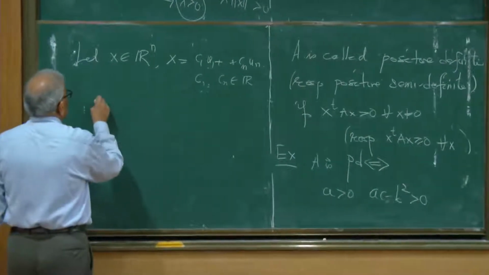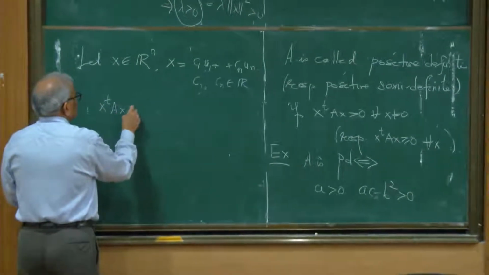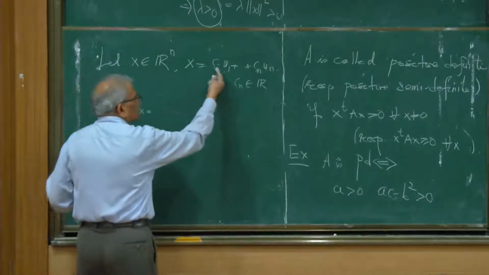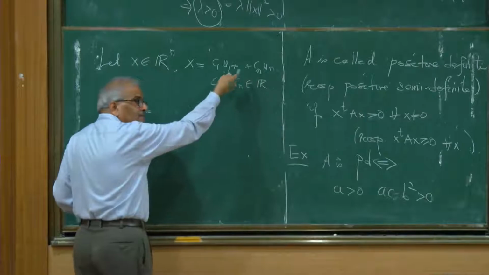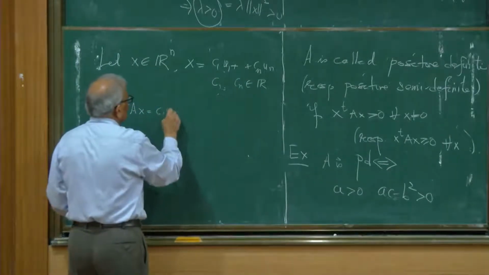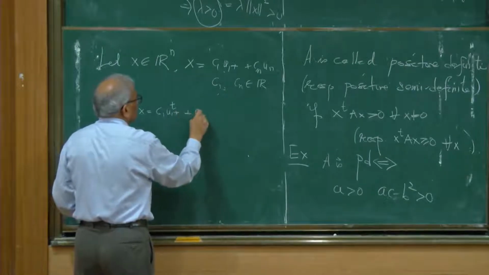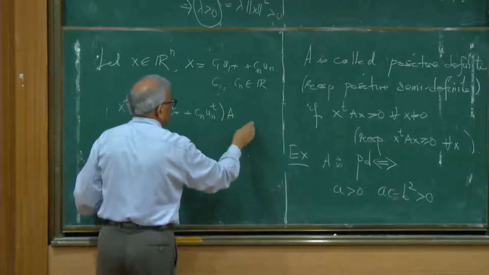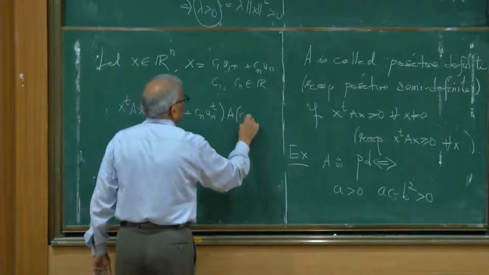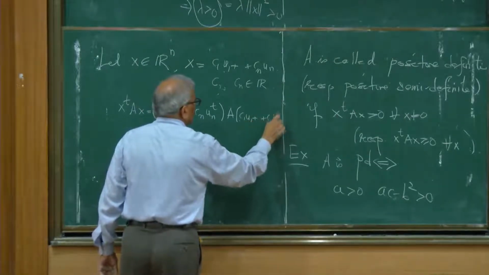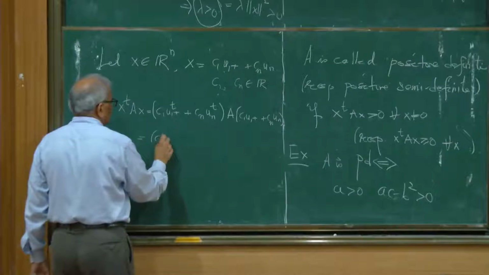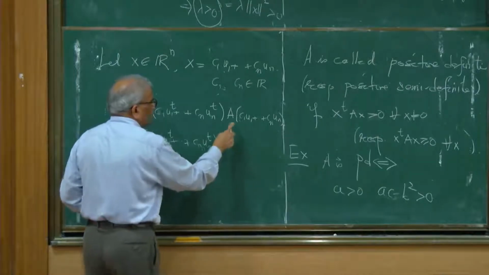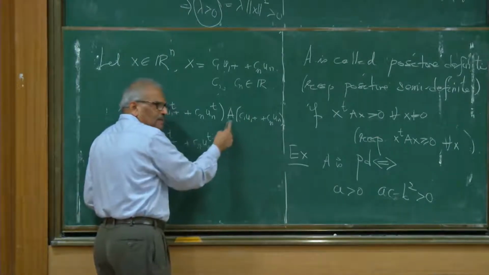And so I can calculate X transpose AX. What is the transpose of a linear combination? It is a linear combination of the transposes. So C1 U1 transpose plus up to Cn Un transpose, and then A acting on C1 U1 plus up to Cn Un.